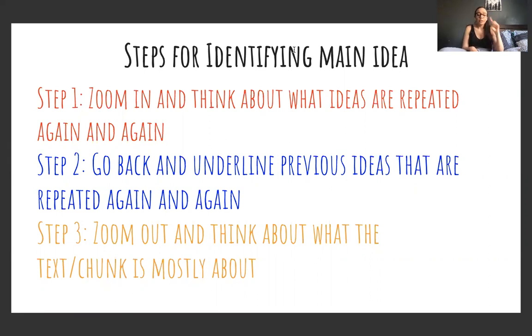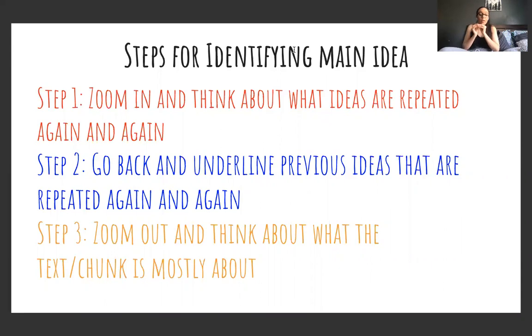Okay. So let's refresh our minds a little about what main idea is. So main idea of a text is the big idea or the most important point that the author wants the reader to know. The main idea of a text will often not be stated by the author. The text has implied or inferred the main idea.